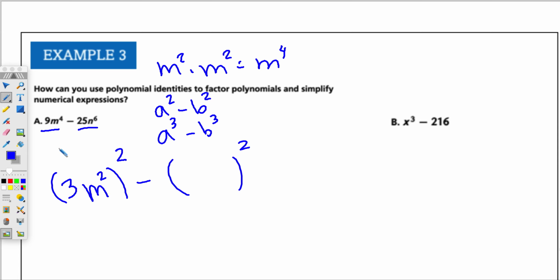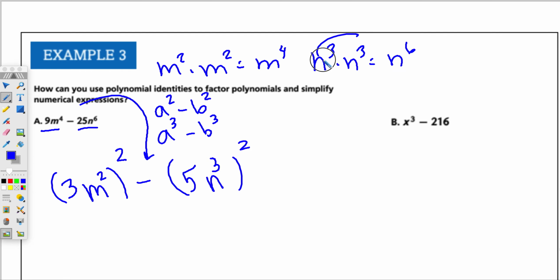Then in the next slot, remember you keep your negative in the middle. What squared is 25? That's a 5. What squared gets us n to the 6? It's n to the 3rd, right? Because n to the 3rd times n to the 3rd is n to the 6th. You add those powers. And if you're not sure, the power means you have 3 of them and you have 3 more, and in total you have 6 n's.